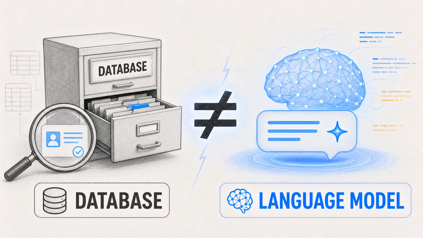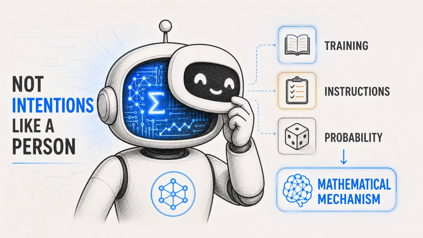One mistake is thinking a chatbot is a database. A database stores records and retrieves exact entries. A language model generates likely text. It may know many facts because those facts appear in patterns, but that is different from looking up a guaranteed record on demand. Another mistake is thinking the model has intentions like a person. If it flatters you, refuses a request, or gives a confident answer, that behavior comes from training, instructions, and probability. It may feel social because conversation is social, but the mechanism is mathematical.